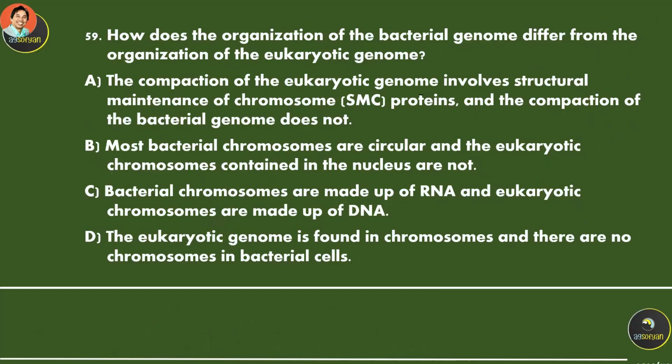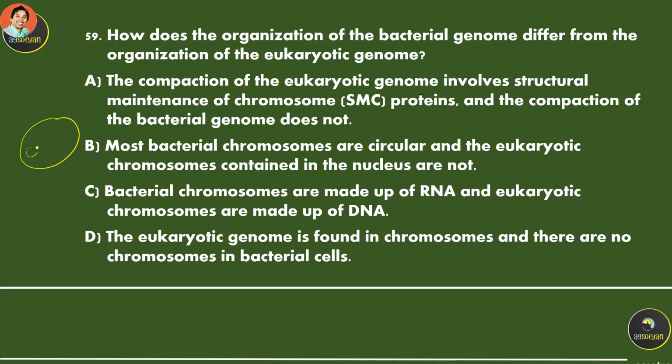How does the organization of a bacterial genome differ from the organization of a eukaryotic genome? So we're talking about the eukaryotic cell and the prokaryotic cell, which is bacteria. How are they different in their chromosome? Bacteria don't have a nucleus, right?